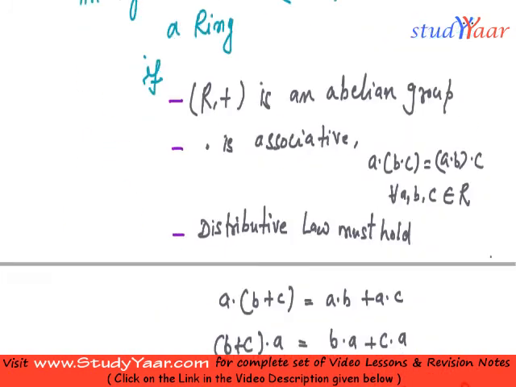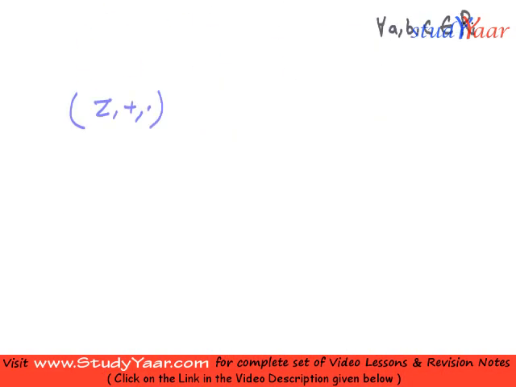So let us take some examples. Simply the addition and multiplication of integers together constitute a ring. Why is it so? Obviously Z, plus is an abelian group. Abelian means the commutative property should hold: A plus B is equal to B plus A for all integers. So it is an abelian group.